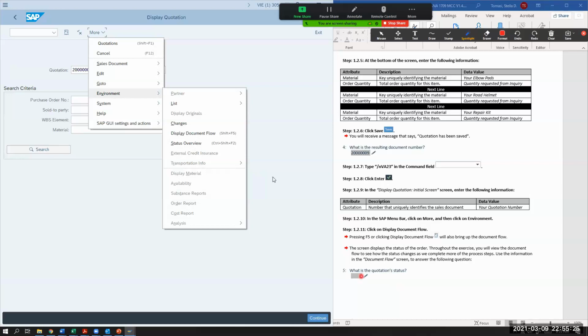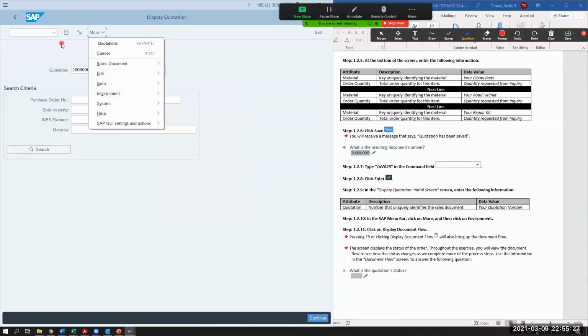So throughout this lab, it's going to keep asking you to go to VA23. If you're in a screen, it's going to tell you /n, but it's not going to tell you where to go anymore. But every time it asks you a question about the status of your quotation or your sales order, you're going to have to go here to the document flow.